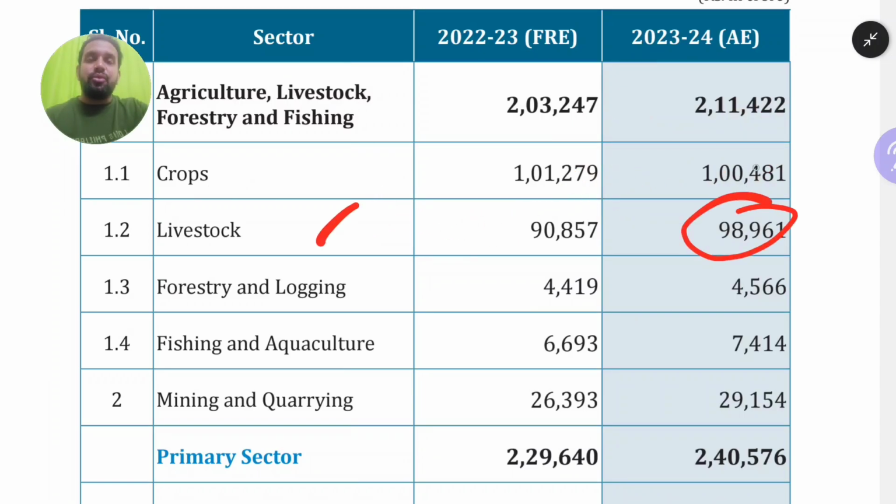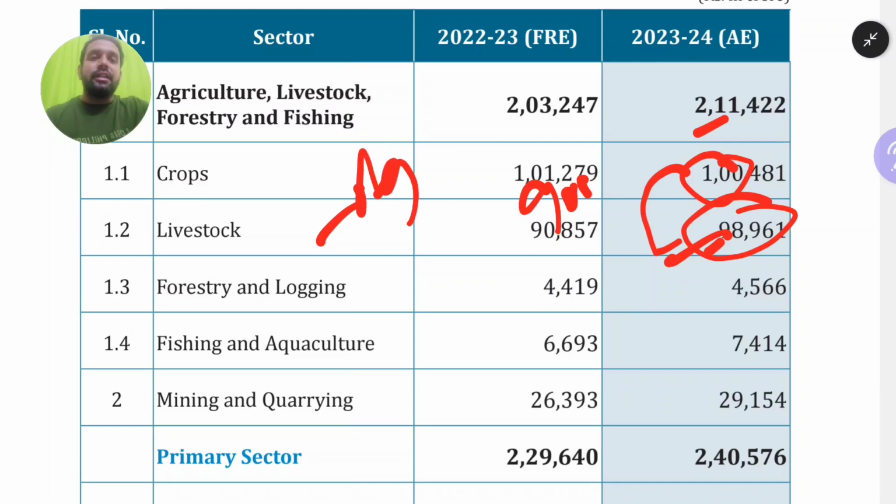The livestock sector, nothing but sheep, goats, cattle rearing, etc. 98,000 crores. Out of 2 lakh 11,000 crores, 1 lakh is coming from the cropping sector, and the 98,000, almost another 1 lakh, is coming from the livestock sector. These two sectors, cropping and livestock, contribute nearly 90% of agriculture GSVA. These kinds of statements have been asked in the Group 1 examination, so please remember it.